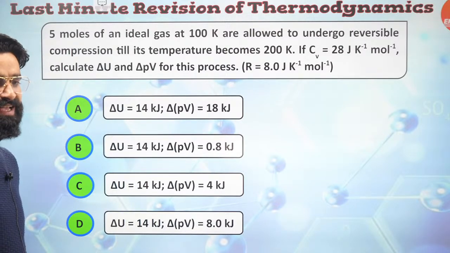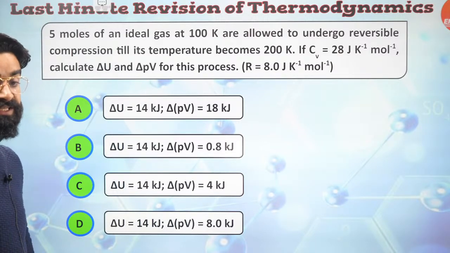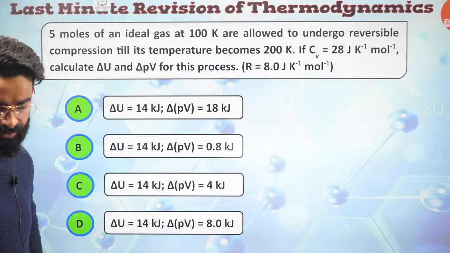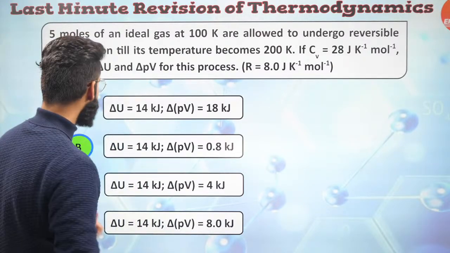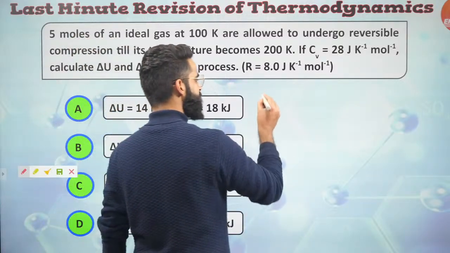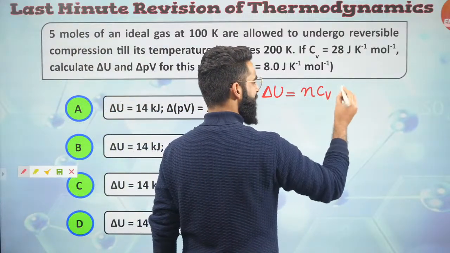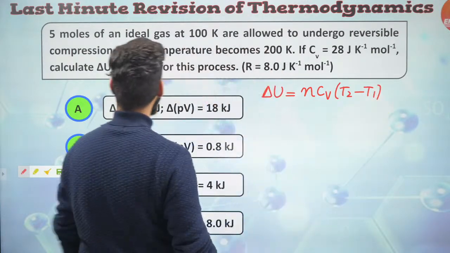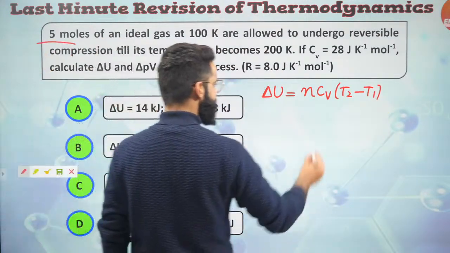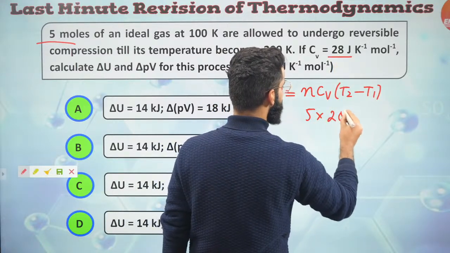5 moles of an ideal gas at 100 Kelvin are allowed to undergo reversible compression till its temperature becomes 200 Kelvin. Calculate delta U and delta PV for this process. Let's get to know how this question is to be solved. The first thing, we are supposed to calculate the value of delta U. Delta U for an ideal gas is always equal to n CV delta T, which is T2 minus T1. What is the value of n? n means number of moles of the ideal gas, that is 5. CV is given to us, that is 28 joules per Kelvin per mole.